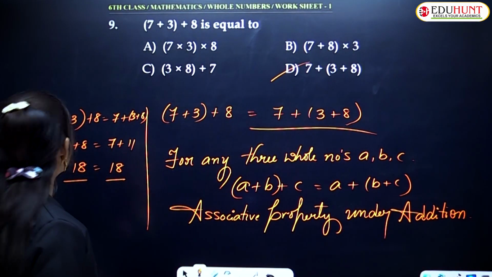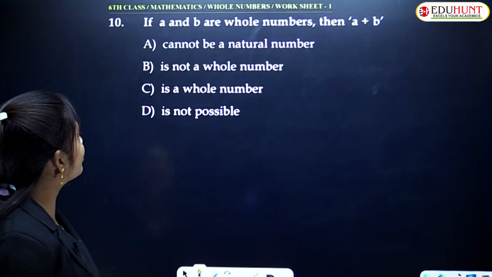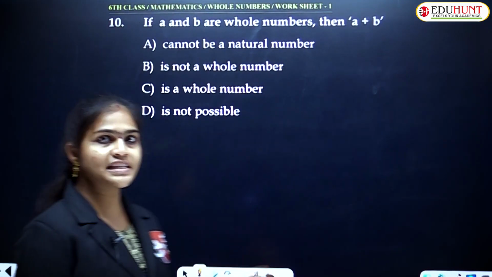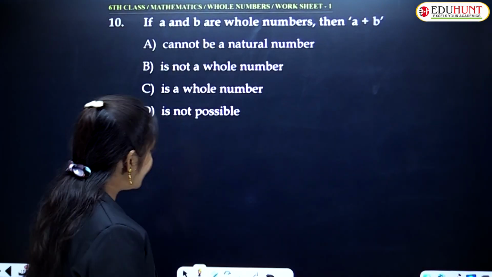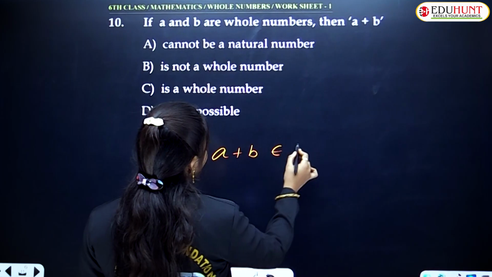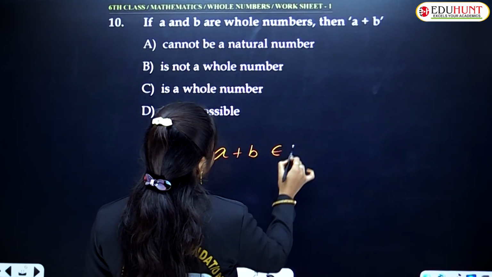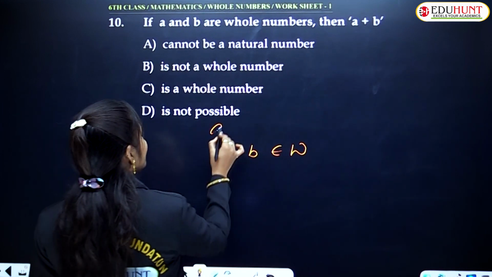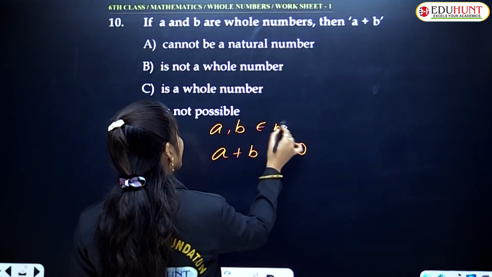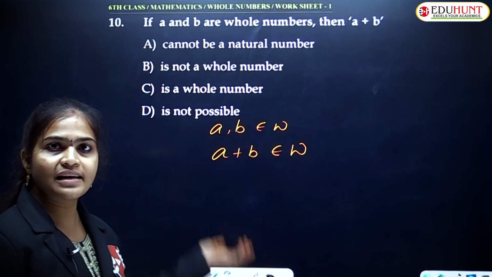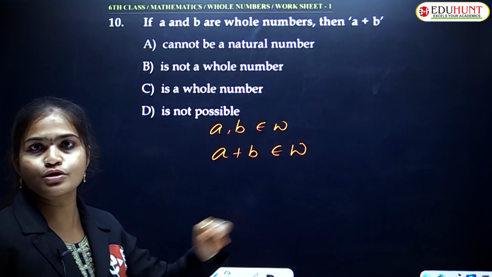Clear? Yes. Next, 10th question, what is that? If A and B are whole numbers, then A plus B. A and B are any 2 whole numbers, which means A plus B belongs to whole numbers. Why? Because A comma B belongs to whole number. Then easily we can say that A plus B also belongs to whole number.